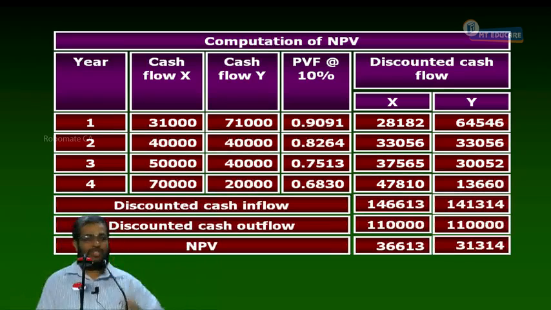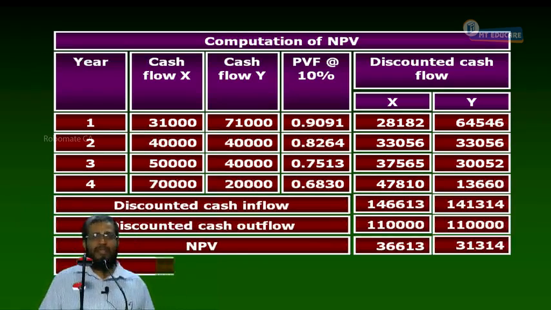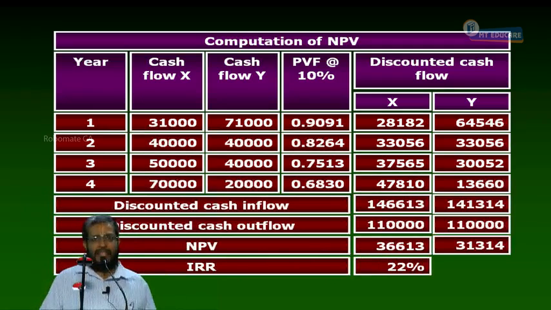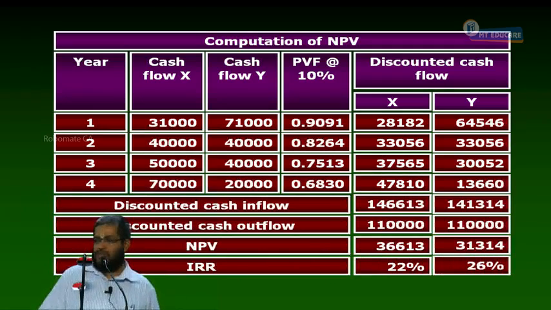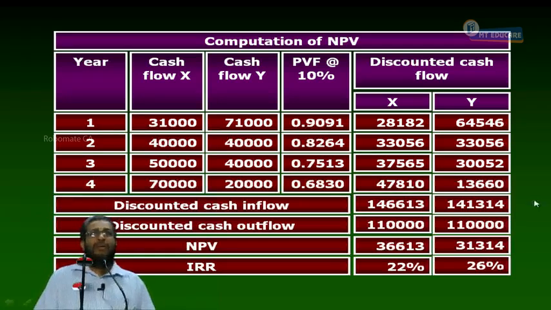Now, next, we have to calculate IRR for this. In the exam, they will be giving you the guess rate, but I have not given it. This is only an additional problem. They did not ask you to calculate the IRR. I have calculated it for understanding purposes. IRR for X is 22%, Y is 26%. It will not be exact; it will be something here and there. I rounded off and wrote it approximately.